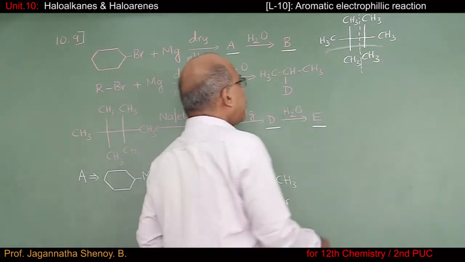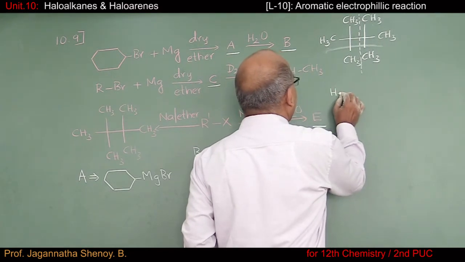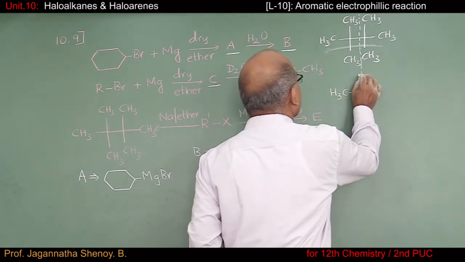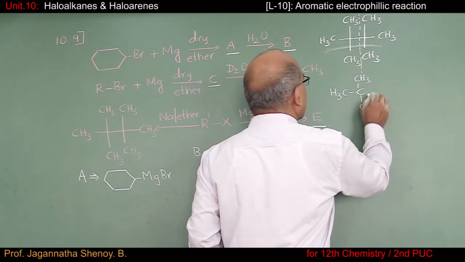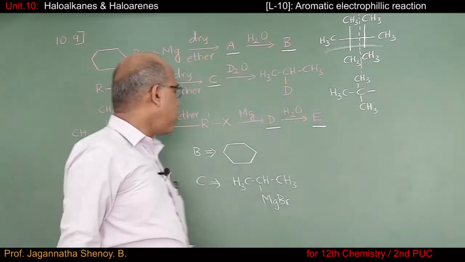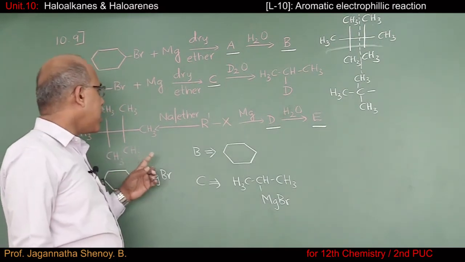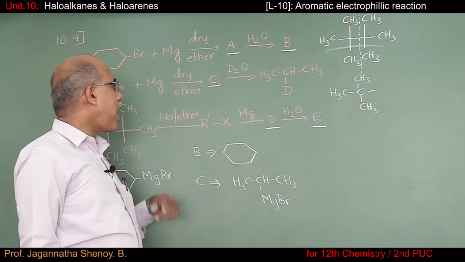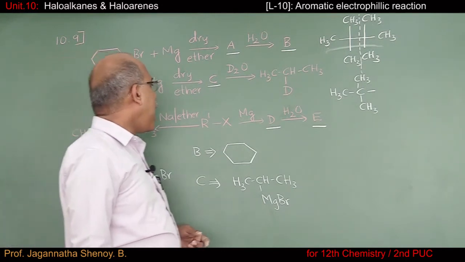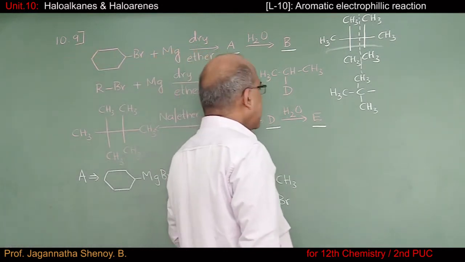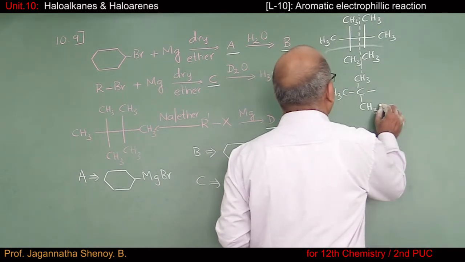So the group that we would get will be a tertiary butyl group. So in this case, it's very clear then, R dash group has to be a tertiary butyl group, and then you have a X group, so that can be anything.